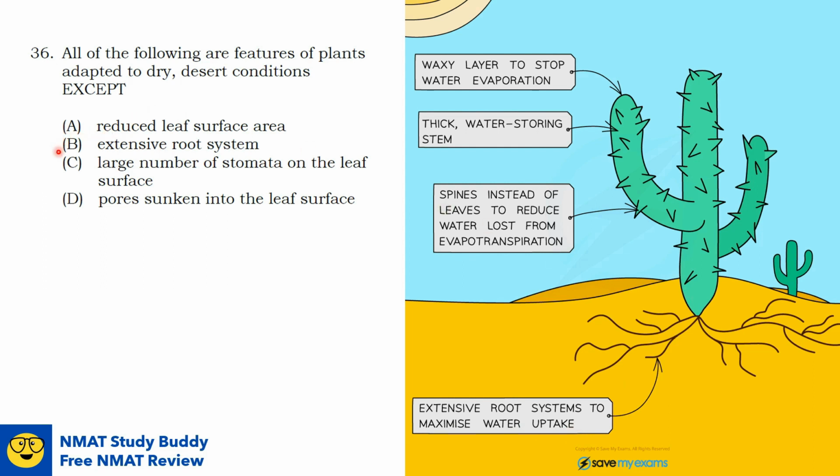So options A and option B, the reduced leaf surface area and extensive root system, are both characteristics of a desert plant. Option D, sunken pores or stomata, is a characteristic of a desert plant as an adaptation to cut down transpiration. Option C, on the other hand, is definitely not a characteristic of a desert plant, since more stomata means more water loss through transpiration. So the answer here is option C.